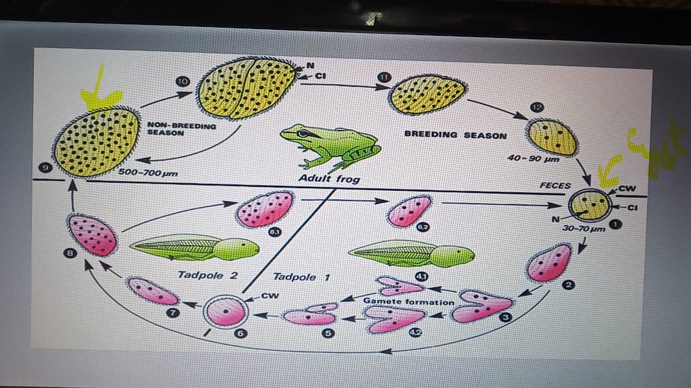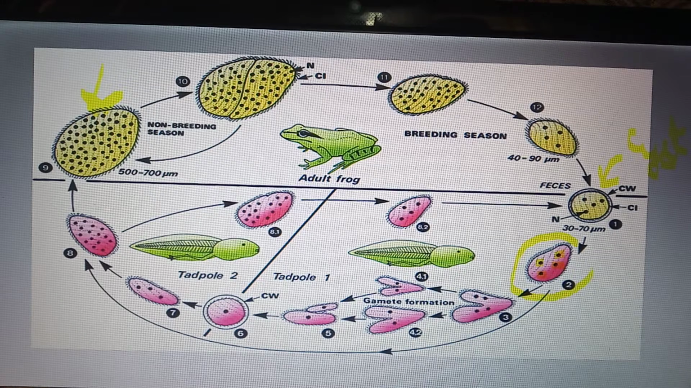Infectious stage. As shown in the figure, there is no nuclear division. The nucleus doesn't divide. Here is 4. In this stage there is the presence of 4 nuclei. In this stage also 4, and in this, 4. It means there is no nuclear division.